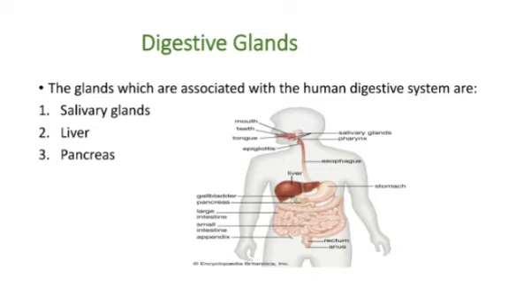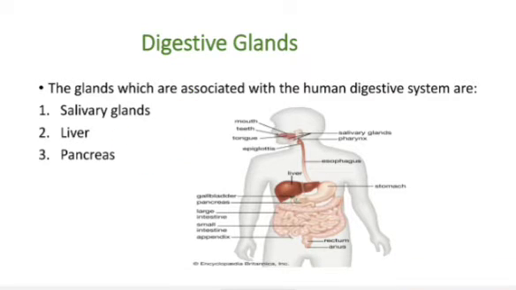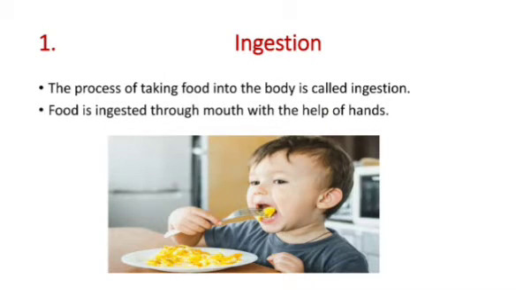Now the digestive glands which are associated with the human digestive system are the salivary glands, liver, and pancreas, that we will talk about further in this video. Next, the first step in our nutrition, that is ingestion.